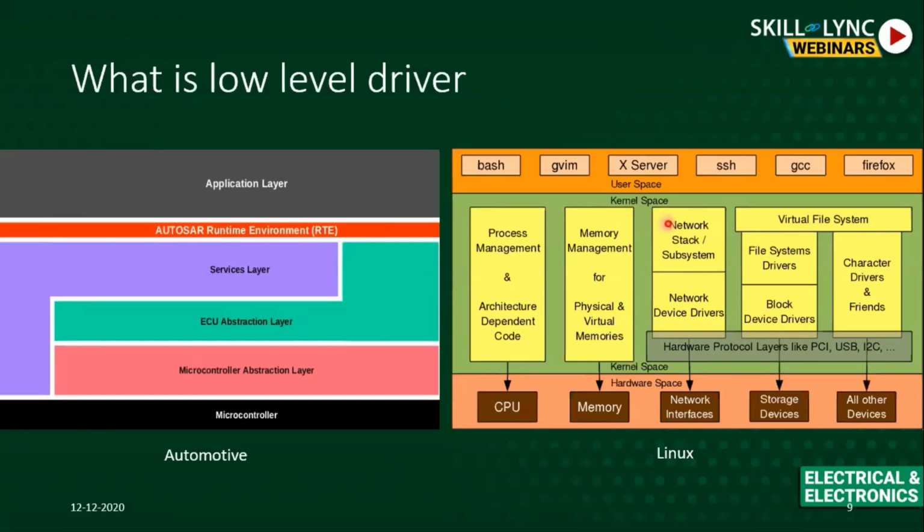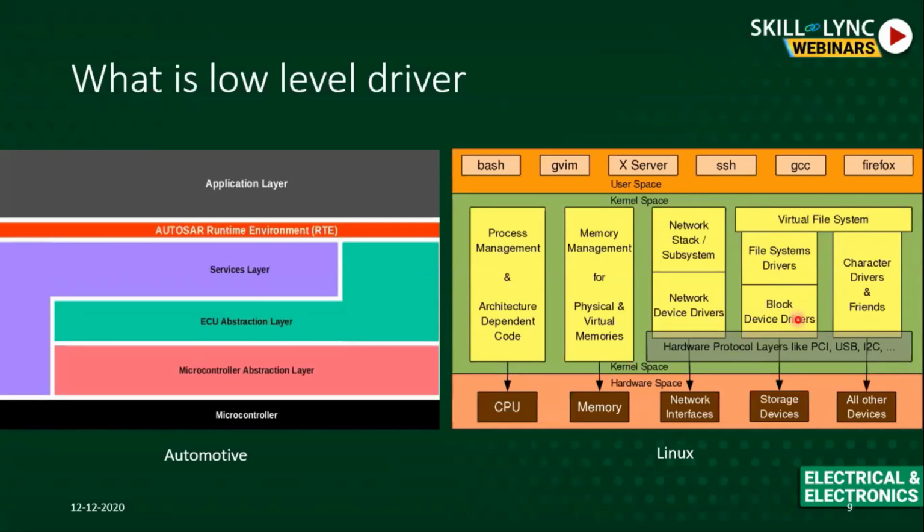Now in kernel space, you have two systems. One is your network stack subsystem, and another is the virtual file system. If it's a network related peripheral which we are going to use, like Ethernet or LAN or Wi-Fi, that comes under your network stack, which will talk to your network interfaces. Then you have VFS. VFS is again divided into two subdivisions.